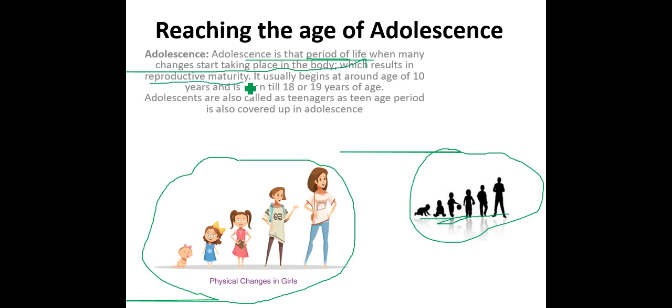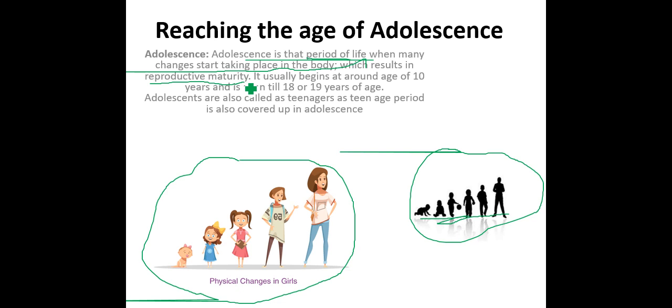That means from birth until they become able to reproduce with other bodies.